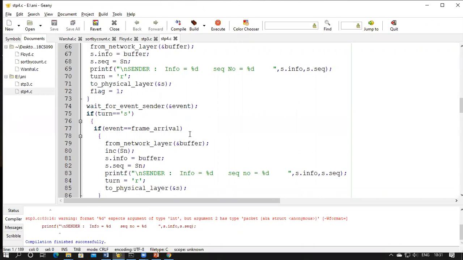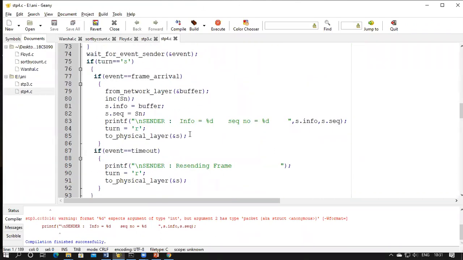Now there are the other two events: if the acknowledgement arrives, or if the timeout happens.